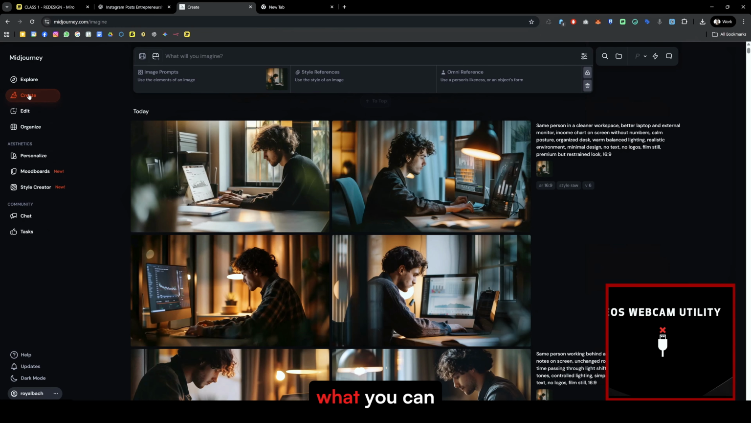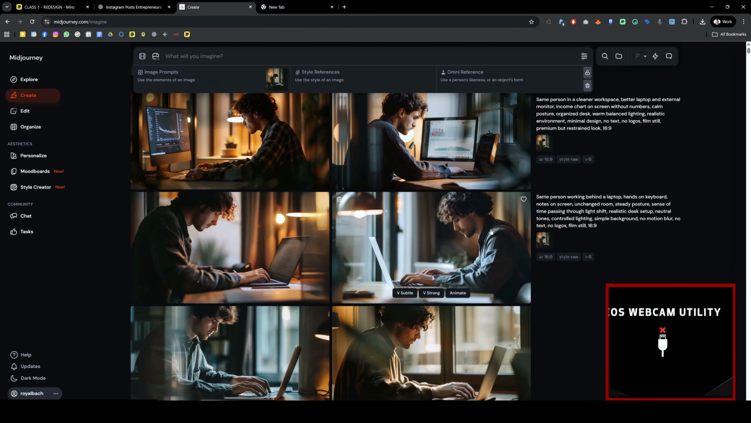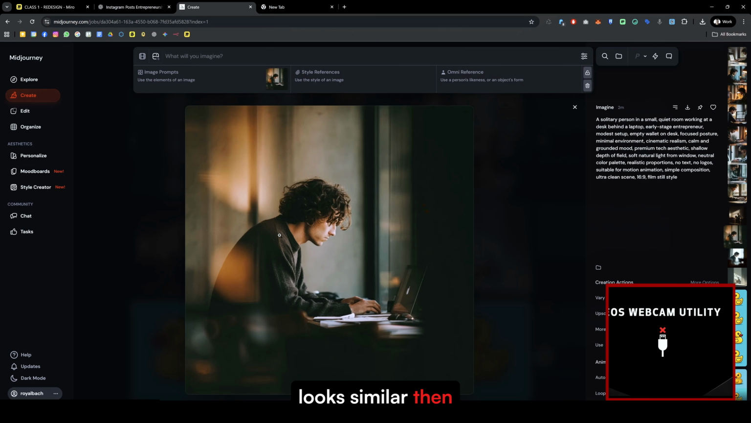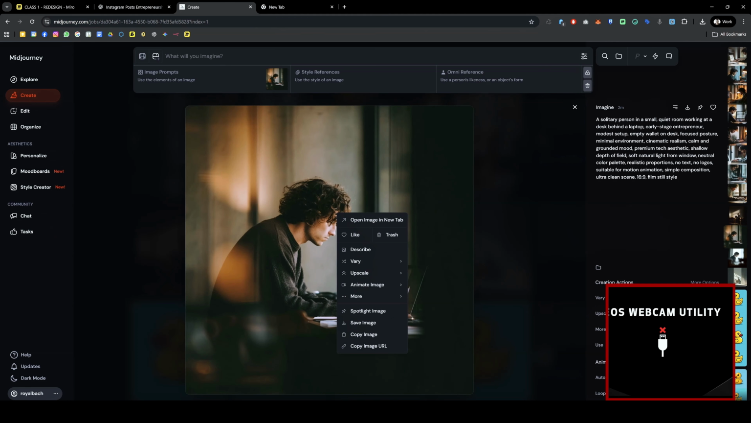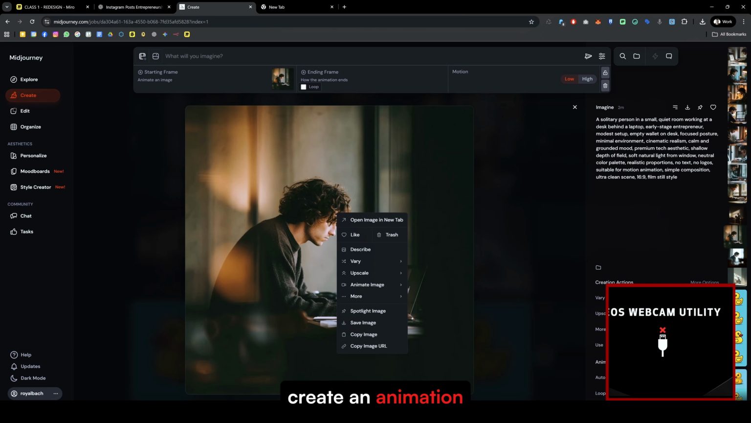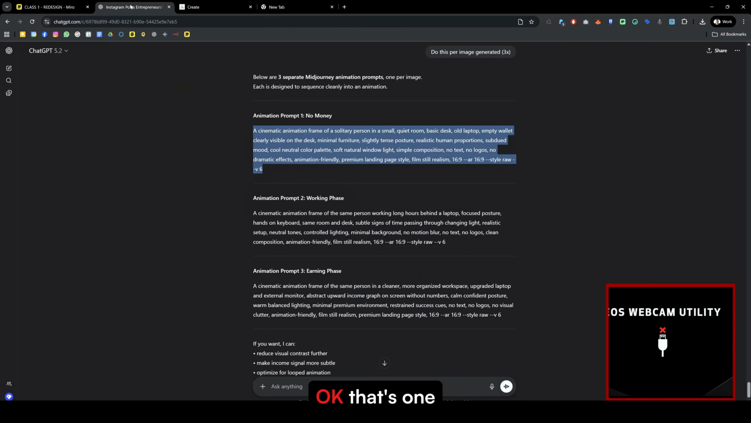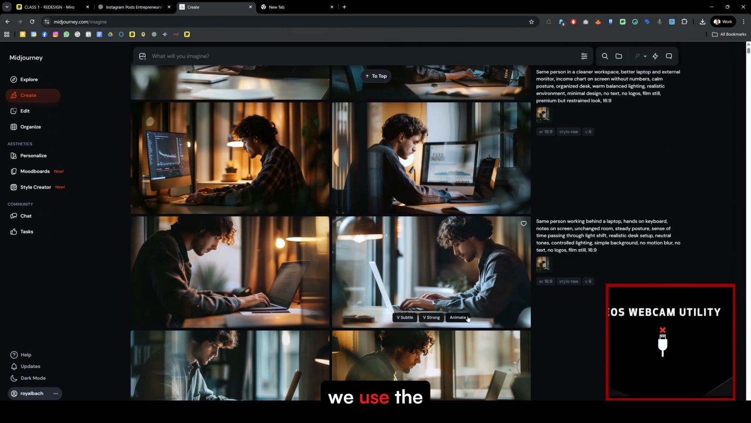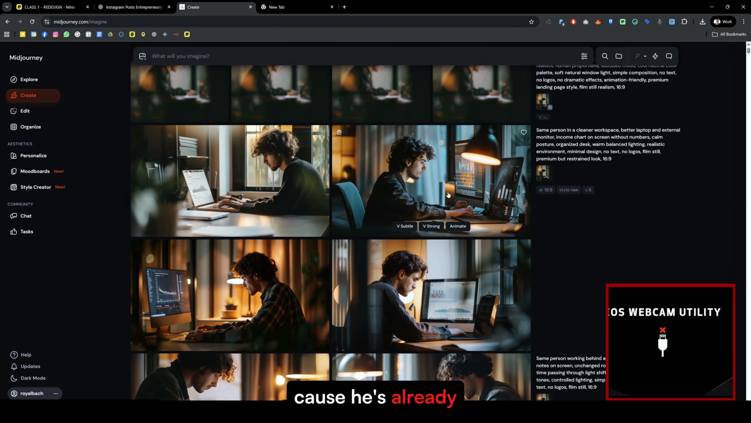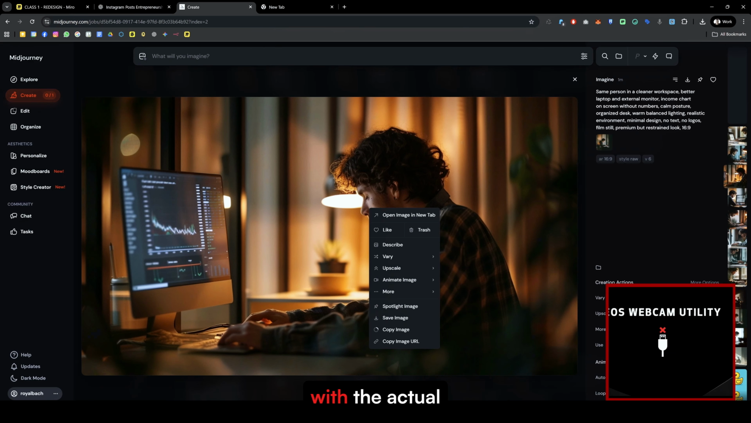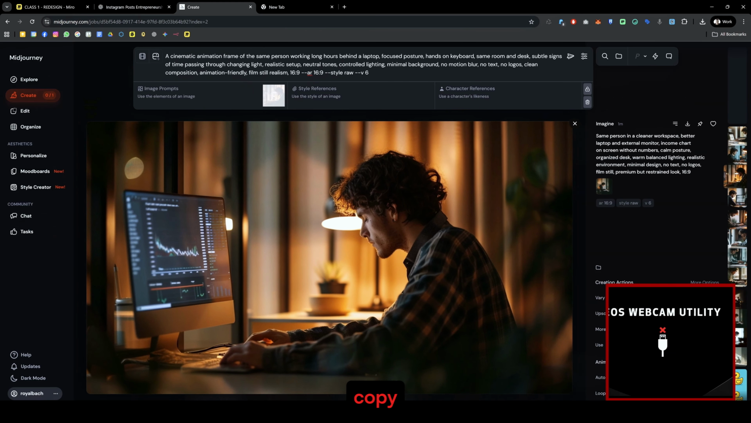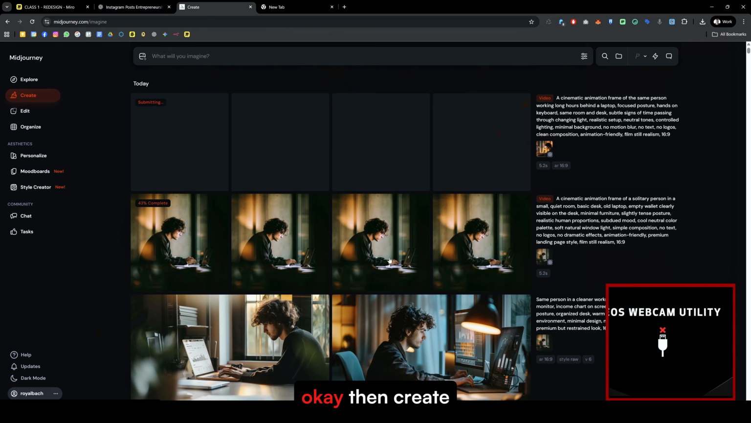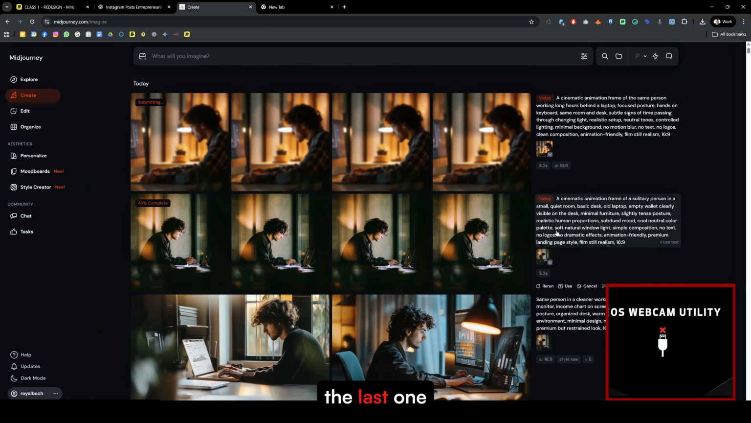Over here, what you can see, beautiful, the guy, right? Looks similar. Then you use this image, right? So you create an animation. Okay, that's one. And then we use the second one because he's already busy with the actual work. Copy. Use this. Create a video. Okay, then create the last one.